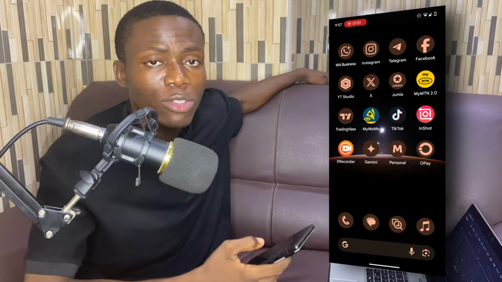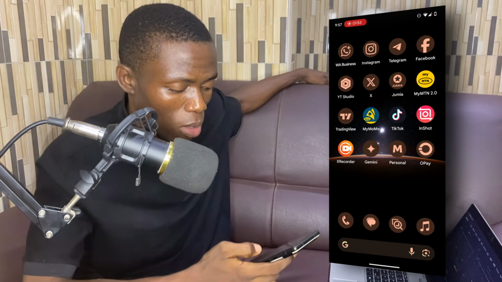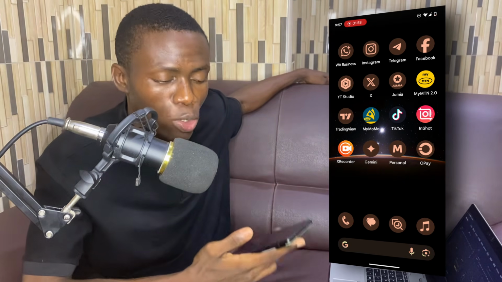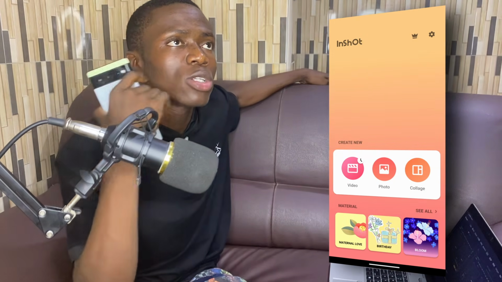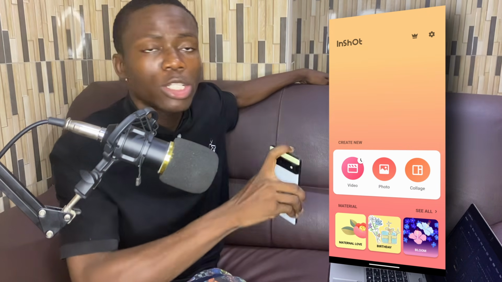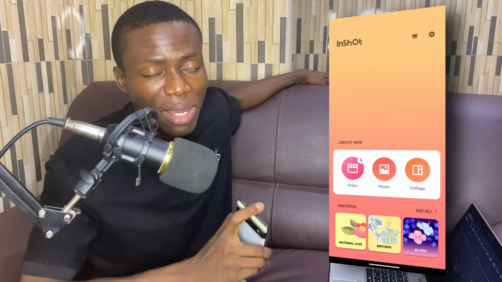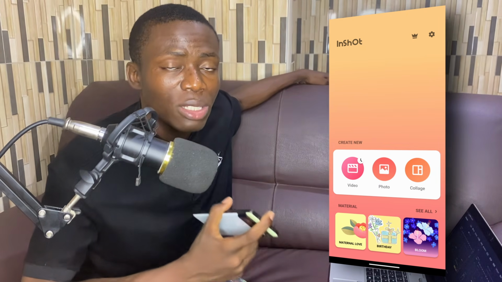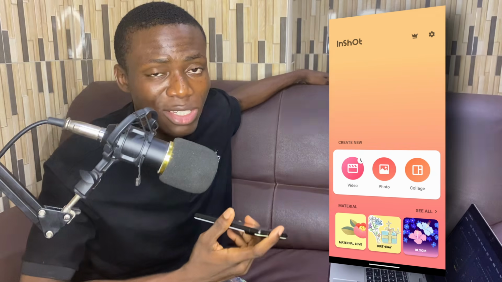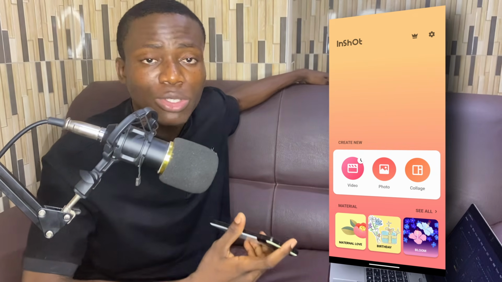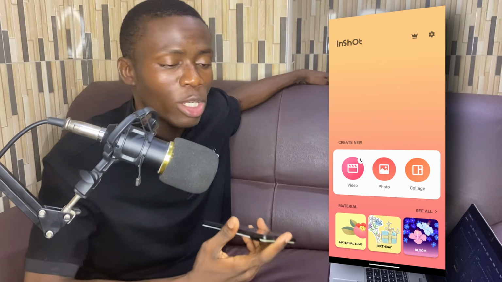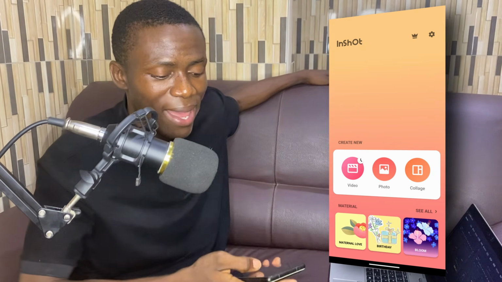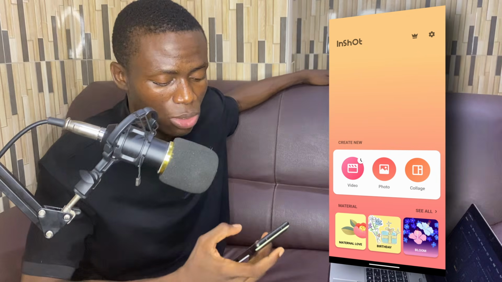So once you save the video like this, the next thing you need to do is simply come over to your video editor. Now for this particular video, I will recommend InShot. The reason why I prefer InShot over CapCut is that InShot actually allows you to remove your watermark without having to pay for it. Meanwhile on CapCut you have to pay before you get rid of the watermark. For that particular reason, I would say you should go with InShot, and it's also cool just like CapCut. It has almost every single feature CapCut has, and when it comes to mobile phone editing, InShot is pretty good as well and can even be used on lower end devices unlike CapCut.